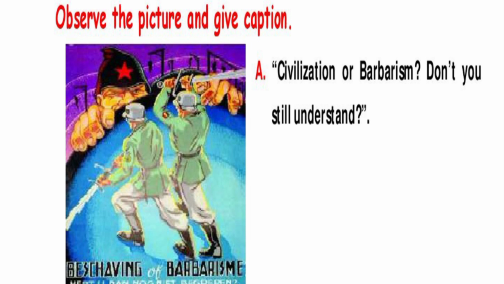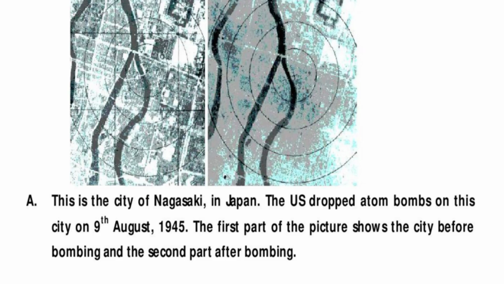Students, observe the picture and give a caption. Civilization or barbarism? Don't you still understand? Observe the figure and write about it. This is the city of Nagasaki in Japan. The US dropped atom bombs on this city on 9th August 1945. The first part of the picture shows the city before bombing and the second part after bombing.